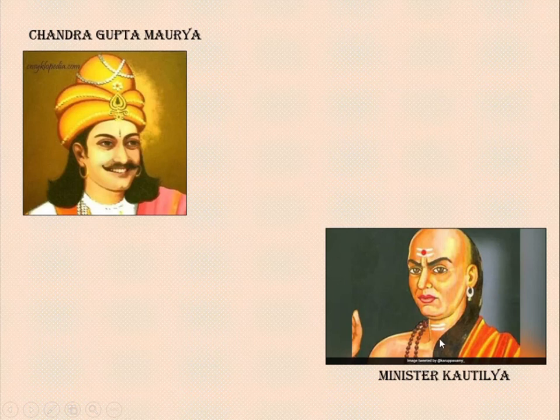Afterward, it became known as Deshi Nama. If you have heard about Deshi Nama, search on Google and you will get all the idea. So in India, Minister Kautilya introduced bookkeeping and accountancy.